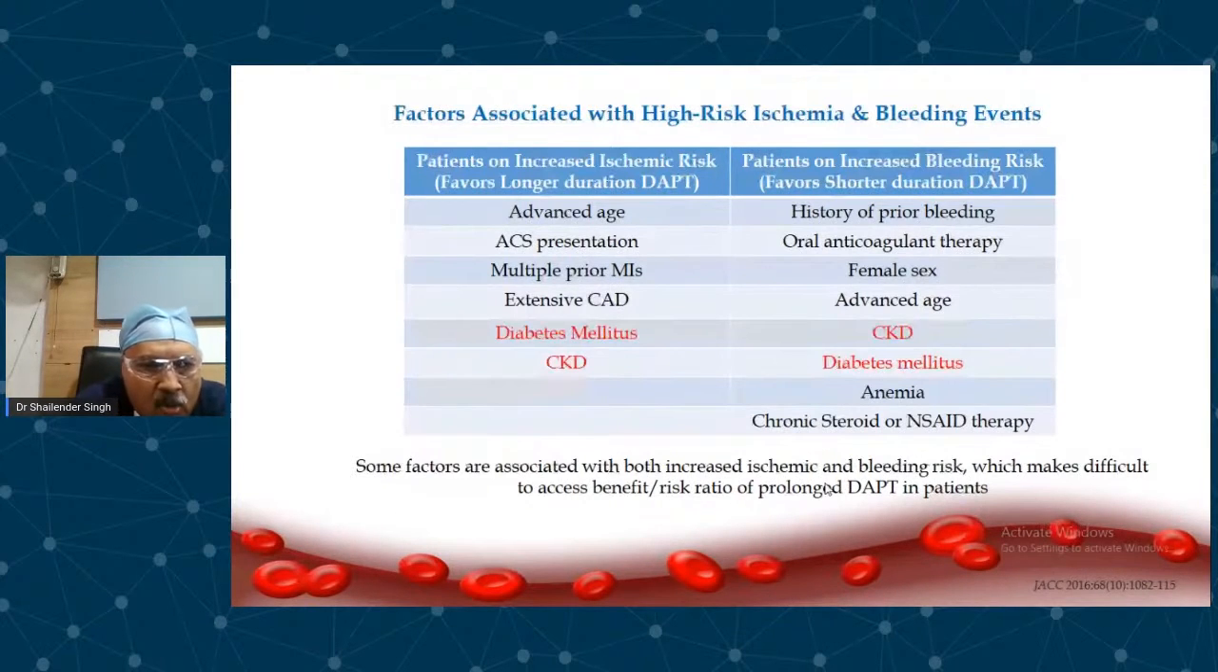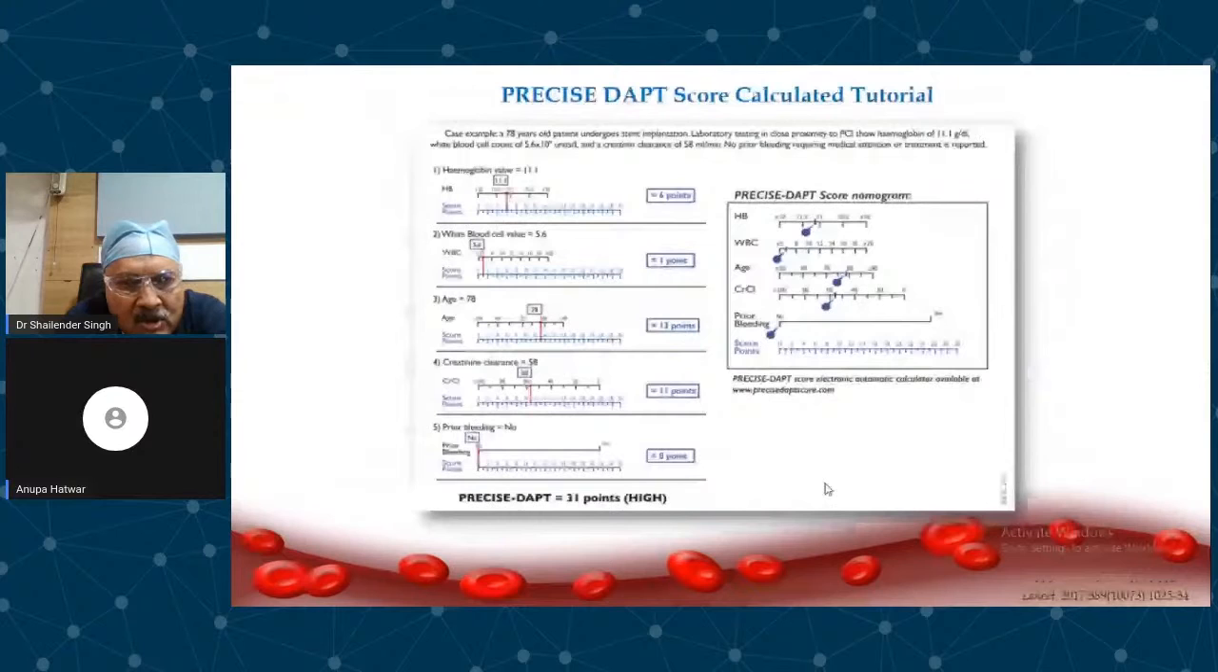Here is a patient who is a 78-year-old undergoing PTCA. His hemoglobin is around 10.2 and his creatinine clearance is 58. And he doesn't give any past history of bleeding. And here you can see the bleeding scores: hemoglobin was 6 points, WBC count was 3 points, age above 75 was 23 points, and creatinine clearance 13. Therefore, this patient's PRECISE-DAPT score of 31 indicates high risk of bleeding.